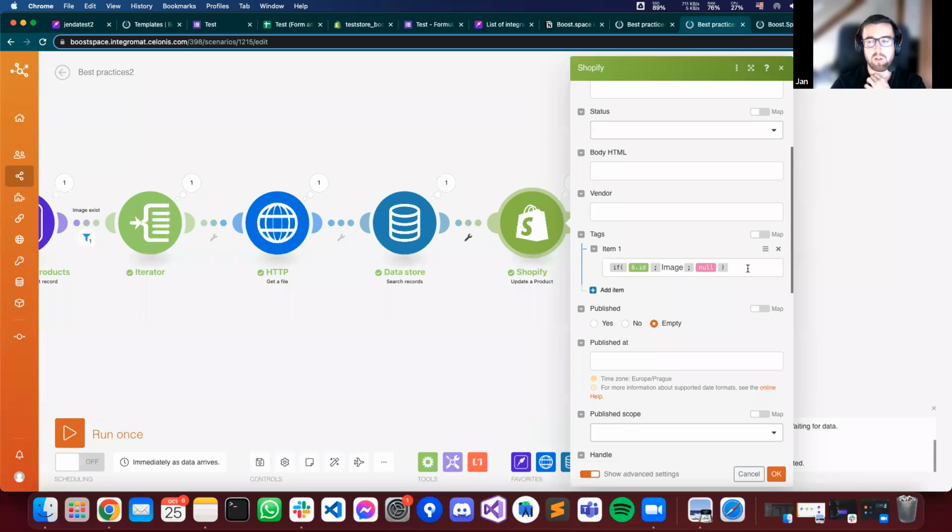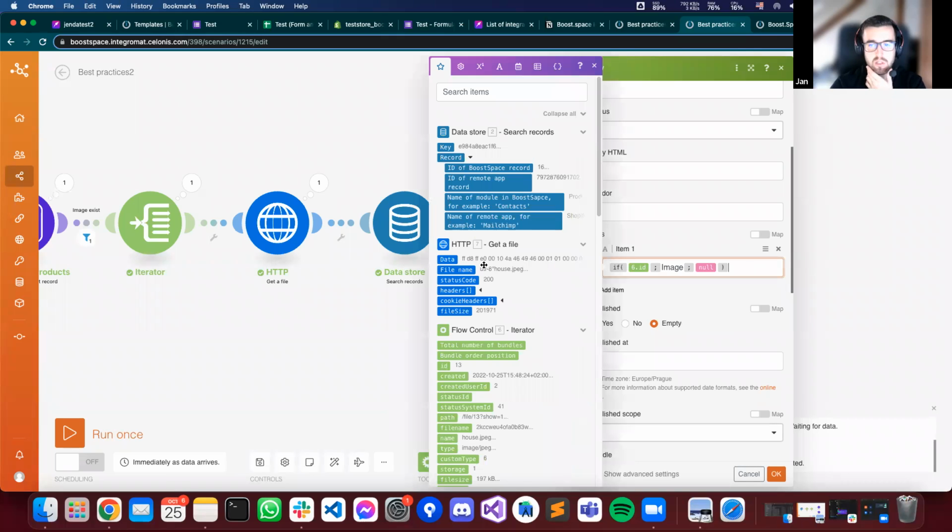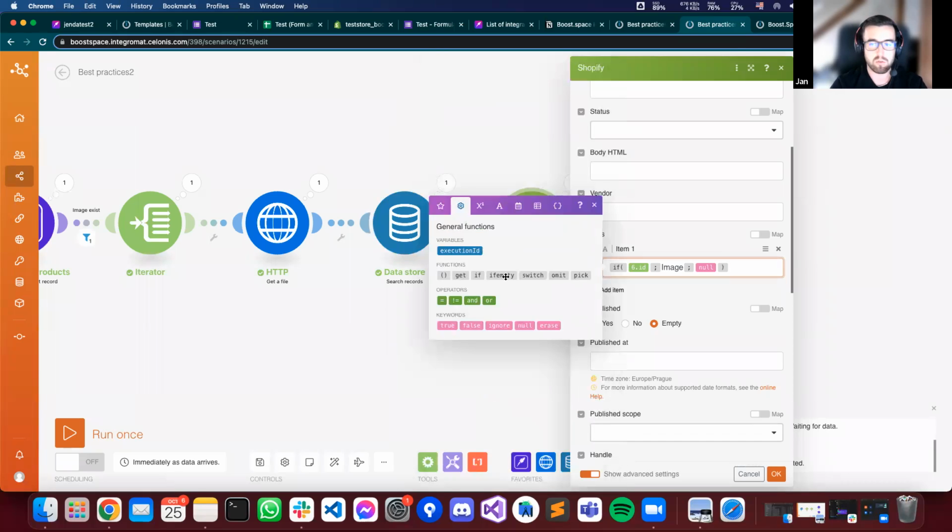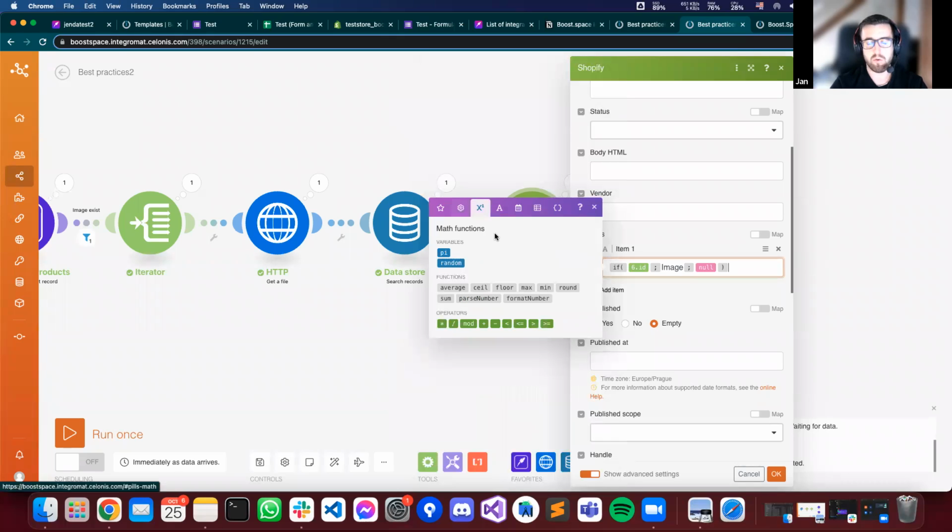Functions, these functions I wasn't speaking about, and functions are something more than only these mappable things. You have several functions here, like for example, general functions where you can set up your own conditions, your operators, keywords. There are also math functions, which we can use, for example, for calculating the prices of the product.